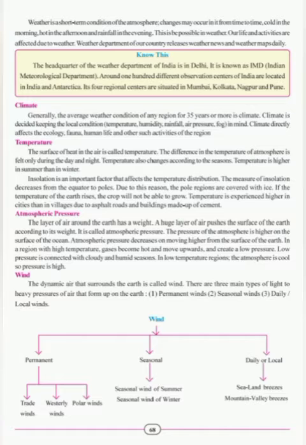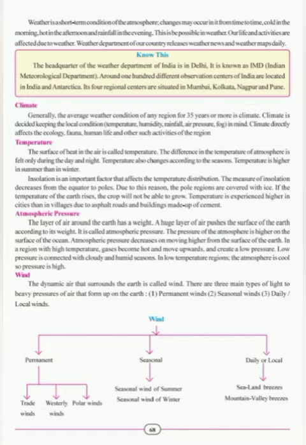Students, insolation is an important factor affecting the distribution of temperature. The insolation decreases from the equator towards the poles. Due to this reason, the polar regions are always covered with ice. If the temperature on the earth increases, then crops cannot be grown, and higher temperature is experienced in cities rather than villages, because in cities we make metal roads, paved roads, and the buildings are made up of cement. So we experience high temperature in cities rather than villages.